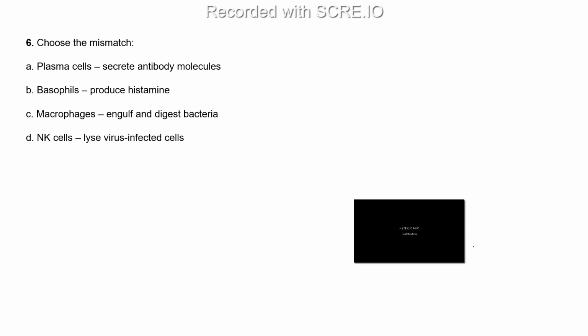Hmm. So the statement we can say that, but I don't think so. Like directly, it's wrong. But whenever I download this, they mention this option B is the right answer for the mismatch, but I don't feel like this is the mismatch, because directly we can say that it will not produce histamine, it releases, but kind of it's true, right?